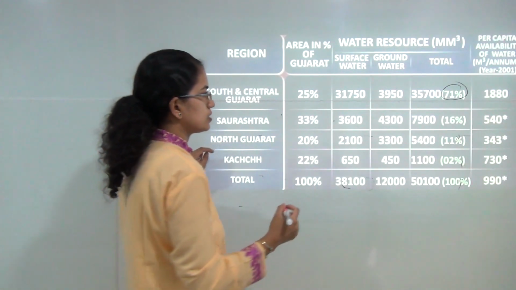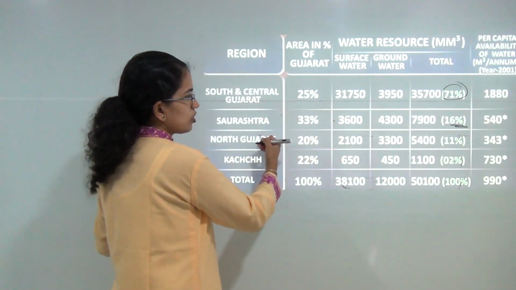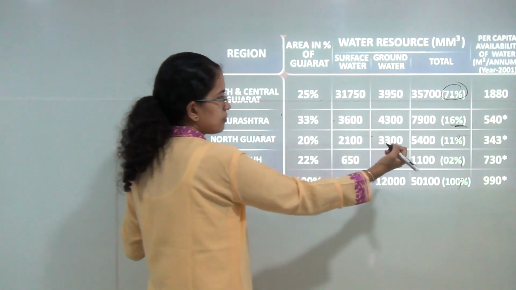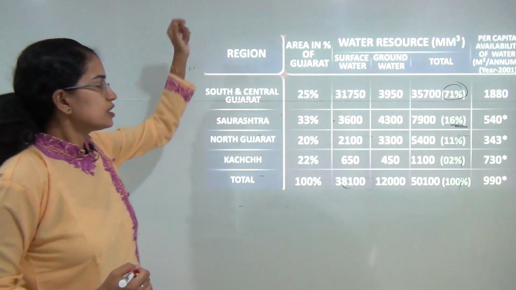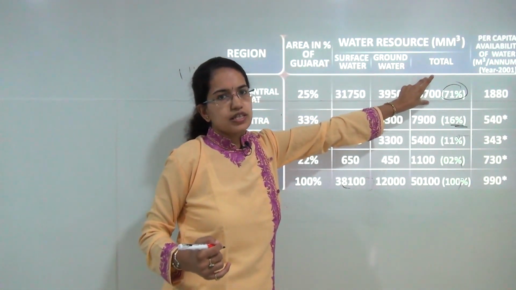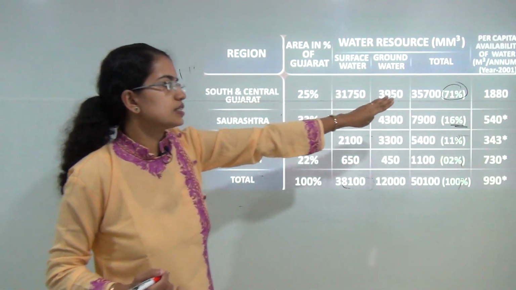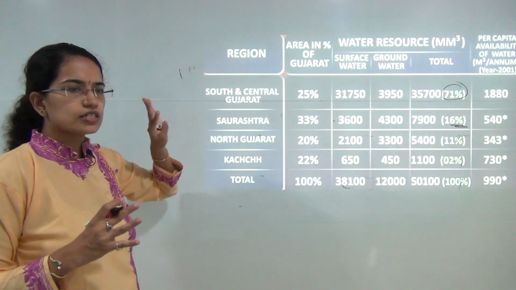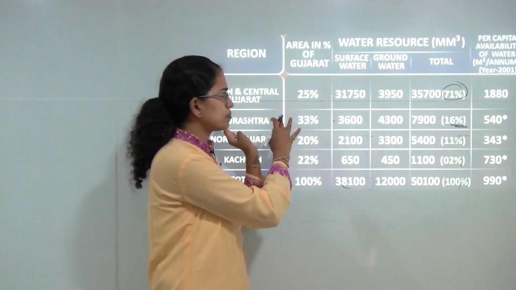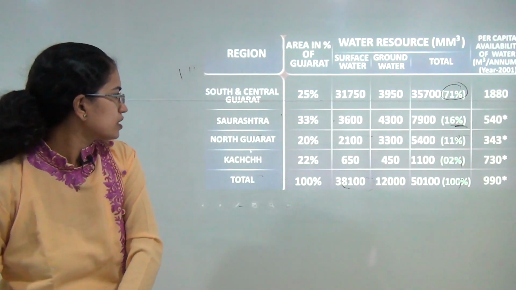However, Saurashtra has only 16% of the surface waters, and the remaining North Gujarat and Kutch again have a very poor proportion of surface water. So the idea was to extract the waters that are present in South and Central Gujarat and divert these waters towards the region of Saurashtra. Now as we have already talked about in the Sony Yojana, this project again works toward integration of water resources.